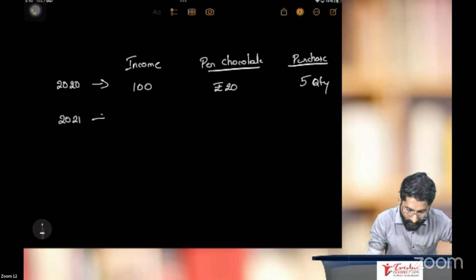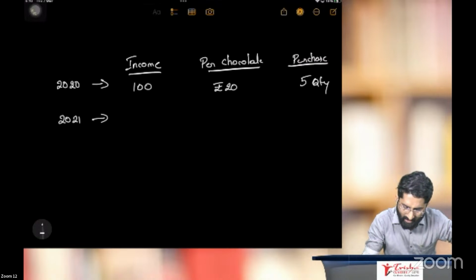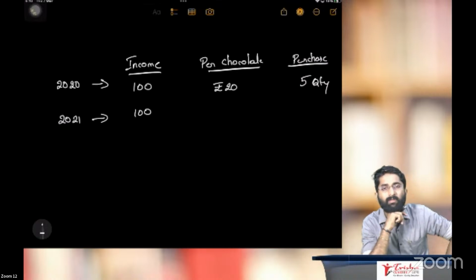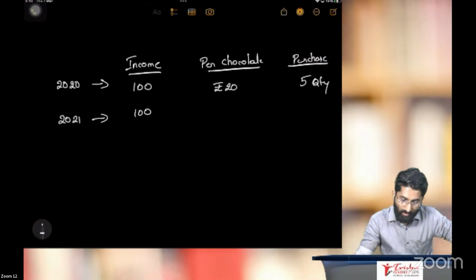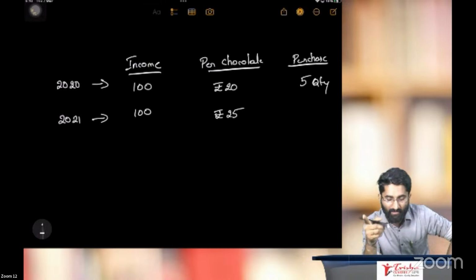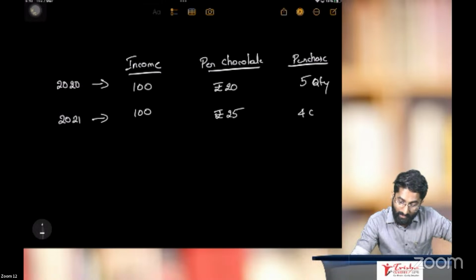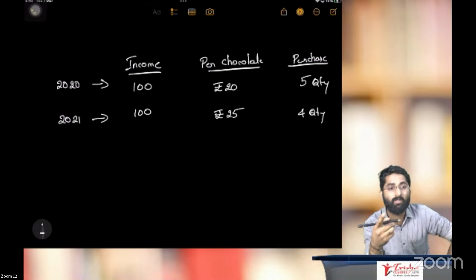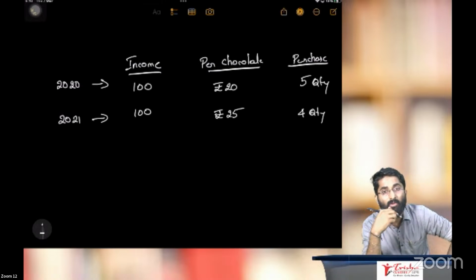Now we will go to 2021. Think that your income is the same. And the price per chocolate is, for example, 25. That means how many chocolates can you purchase now? Only 4 quantity. Yes, no? Here you can purchase only 4 quantity. You cannot purchase 5 quantity.